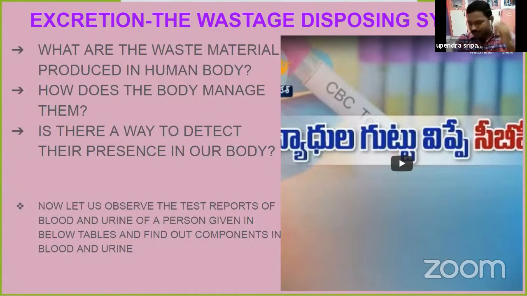Students, open page number 76 and observe tables 2 and 3. In the analysis of tables 2 and 3, we look at what materials are in excess quantity in our blood, what happens when they are higher than the normal range, and the different types of materials. Let us discuss. Open your book and observe tables 2 and 3 in the excretion lesson.